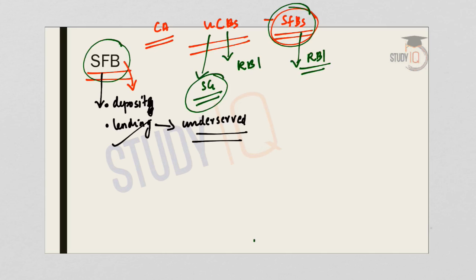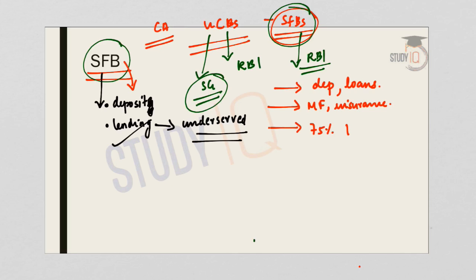Now let us understand the scope of activities for small finance banks. They can accept small deposits and they can also provide loans. They can also distribute mutual funds, insurance products, etc. And they have to lend 75% of their total adjusted net bank credit to the priority sector.